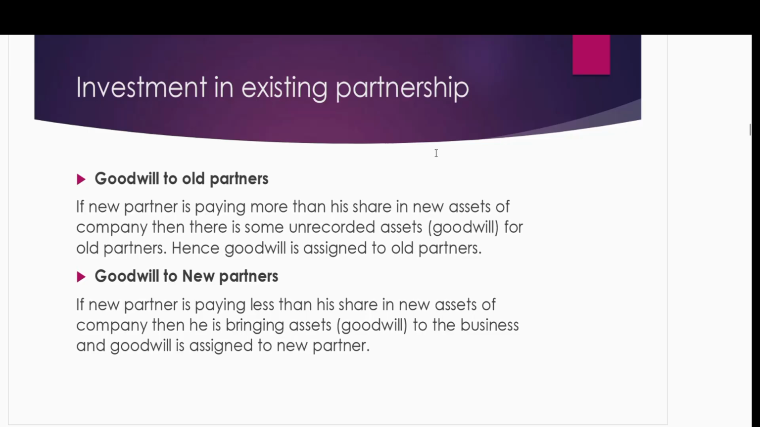Investment in an existing partnership. When the new partner invests his money or any other asset in the business and he wants an ownership, he has two methods again. We can follow the goodwill method, or we can follow the bonus method. In this scenario, we need to think about whether the goodwill will go to the old partners or to the new partner. In the previous scenario, we don't need to think. We will straightforwardly give the goodwill to the old partners because the new partner is not investing anything in the business, so he doesn't deserve to be part of the goodwill.